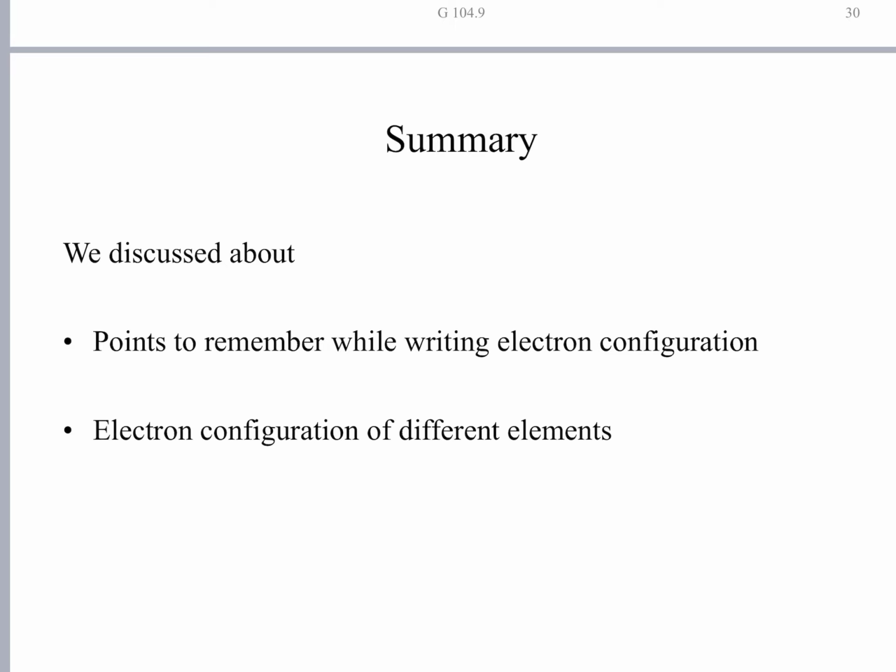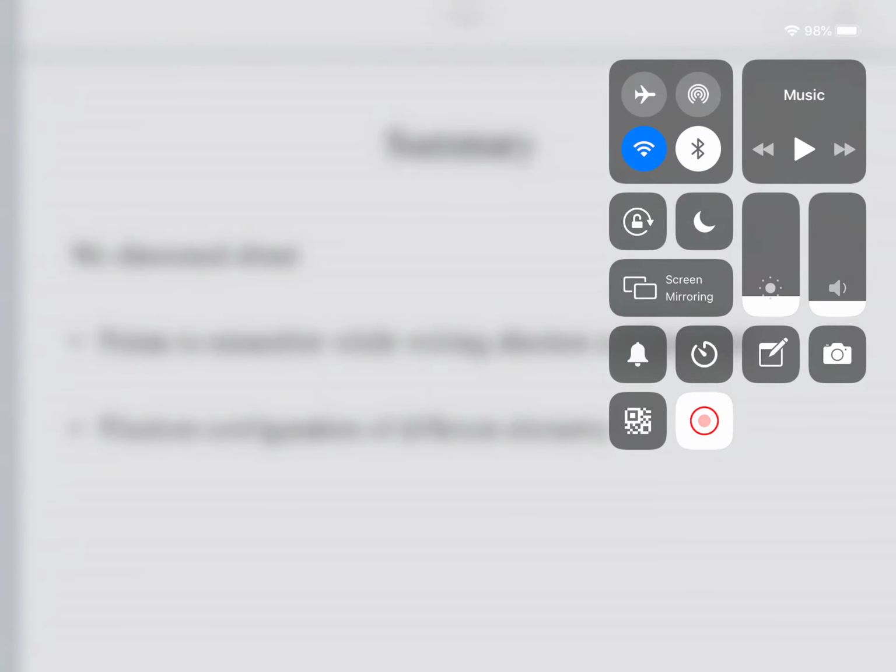Next, the third one is Pauli's exclusion principle, which states that no 2 electrons in an atom will have all 4 quantum numbers the same. Then we have seen the anomalous configuration of 2 elements, copper and chromium, and we have also ascertained the reasons for that. With this we conclude this lecture.